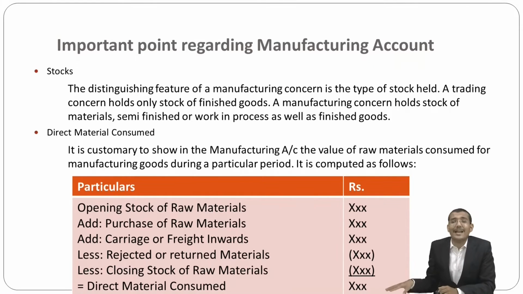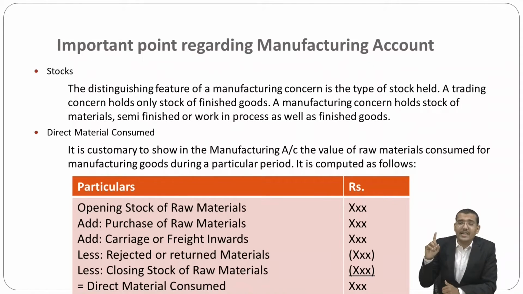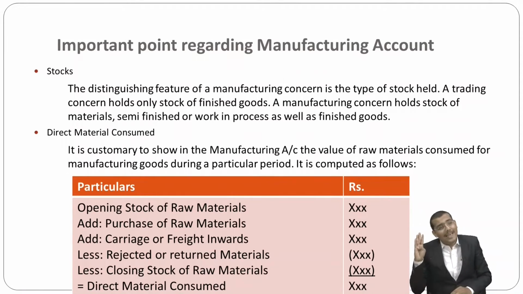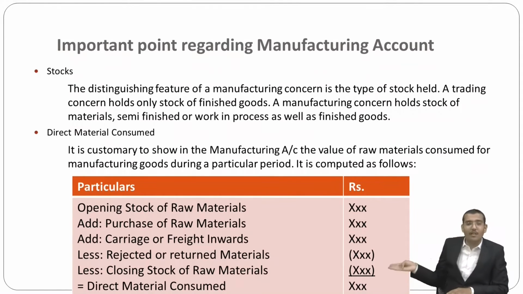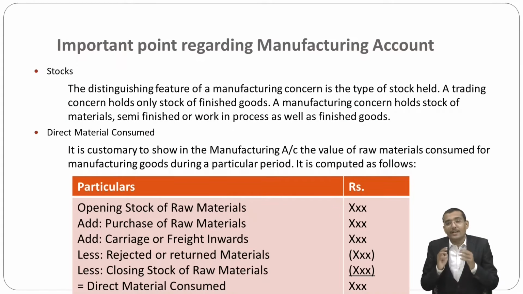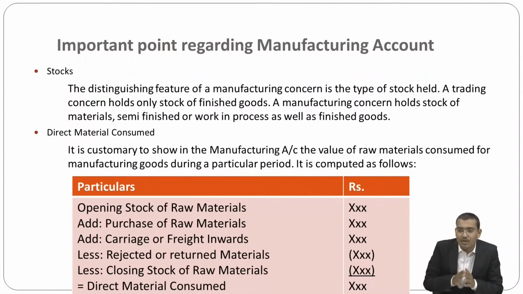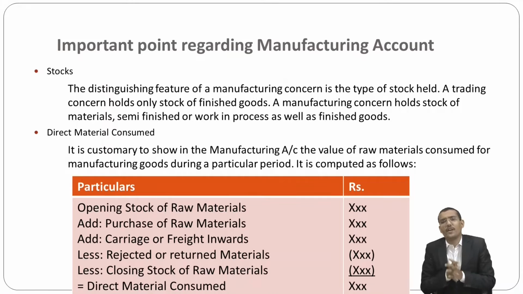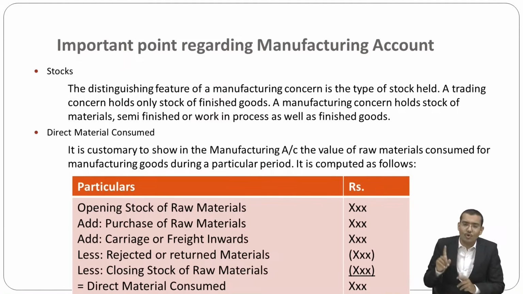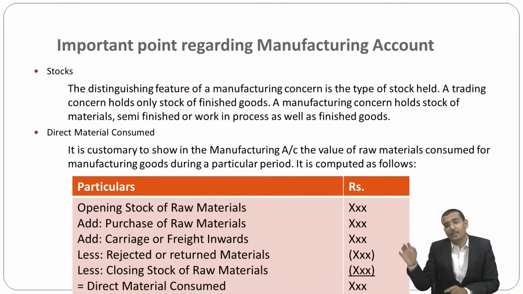So the formula is, my dear friends: opening stock of raw material, plus purchase of raw material, plus carriage or freight inward or purchase expenses, less rejected or returned material, and less the closing stock of raw material. Then you define your consumed stock. So opening stock plus purchase plus all purchase expenses minus purchase return minus closing stock is equal to direct material consumed.